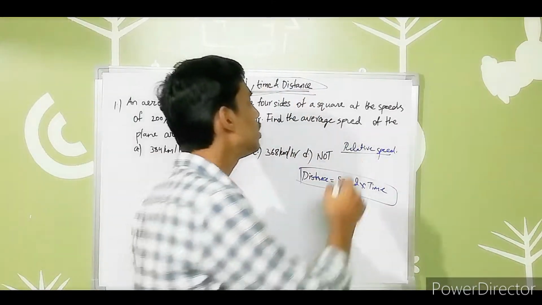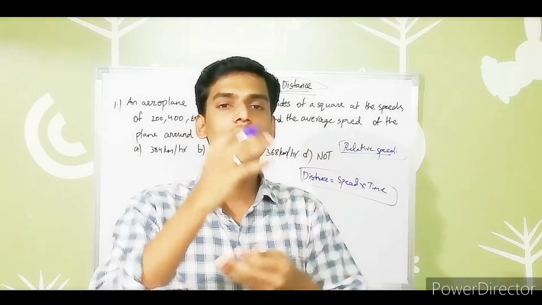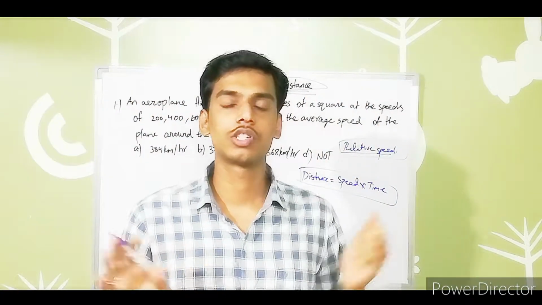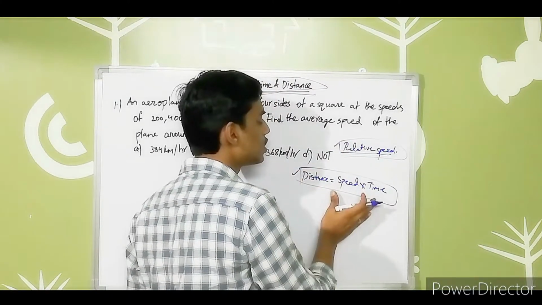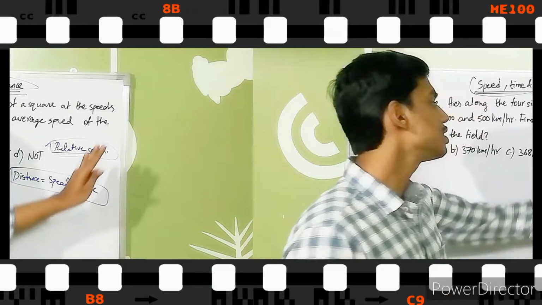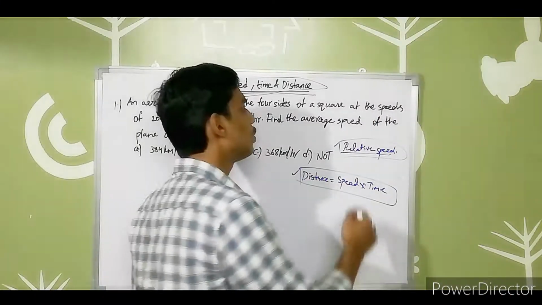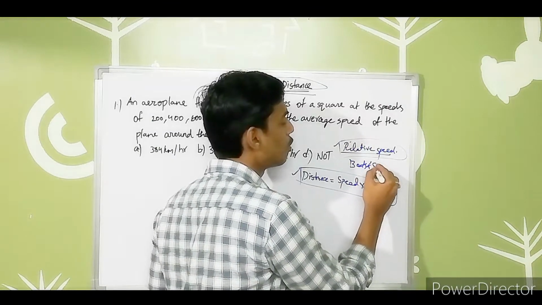Similarly, if the two vehicles are coming in opposite directions, then the relative speed is the sum of the two speeds given in the question. That's regarding relative speed. This is the basic formula regarding distance, speed and time. Based on relative speed, we also have problems on trains, and we also have problems on boats and streams.